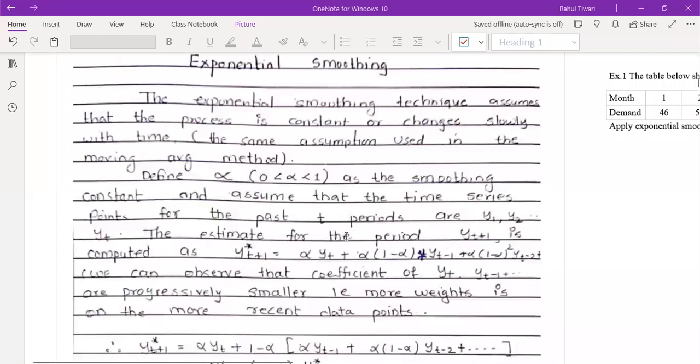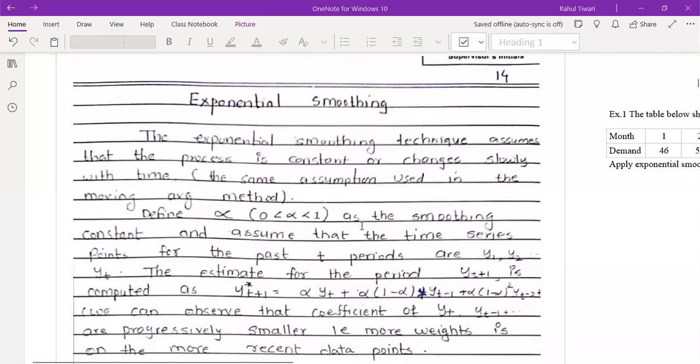Okay, so we'll start with exponential smoothing. Basically this topic has been excluded from your syllabus. It is not in your syllabus, but since it is now included in the DBT star practical, this year I plan to take it under the DBT star practical. So this won't be asked in your examination, but it is just for your understanding, like if your data is exponential, then how do you estimate the trend line?